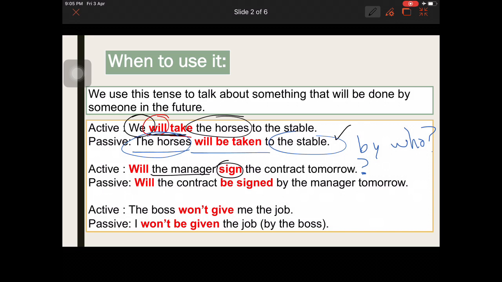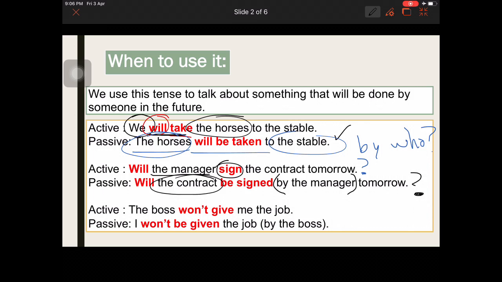Now if you see, the focus of attention changes. In this case, the contract is the most important thing. By the manager, maybe yes, because maybe he will be the only person who can do that activity. But if you have another person who can do the activity, maybe the manager is not important, and you can say, will the contract be signed tomorrow? Maybe yes, maybe no, we don't know.